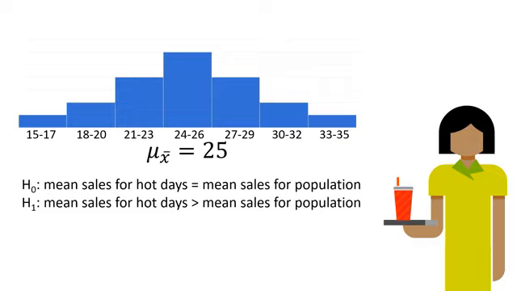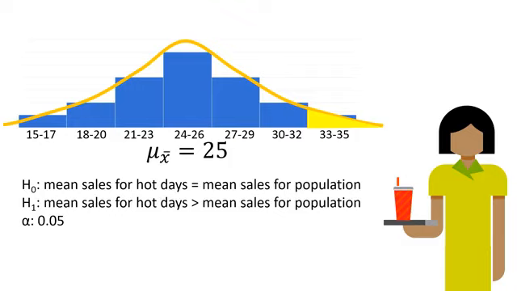Next, we determine a significance level that indicates the probability threshold under which we will reject the null hypothesis in favour of the alternative hypothesis. In other words, how unlikely does our sample mean need to be for us to conclude that the difference in sales is due to more than just random chance? Typically, we indicate the significance level with the Greek letter alpha, and in this case, we'll choose a value of 0.05 or 5%. If we were to draw a curve for our normal sampling distribution, the shaded area under the curve on the right shows the significance level covering the top 5% of the distribution.